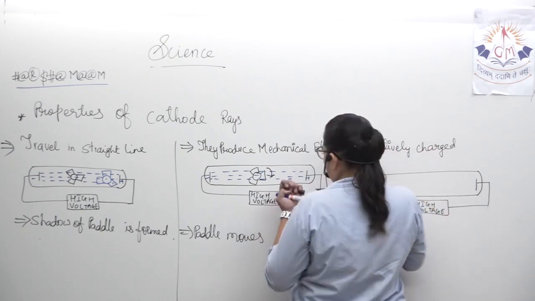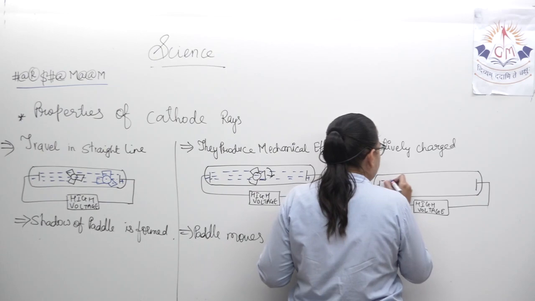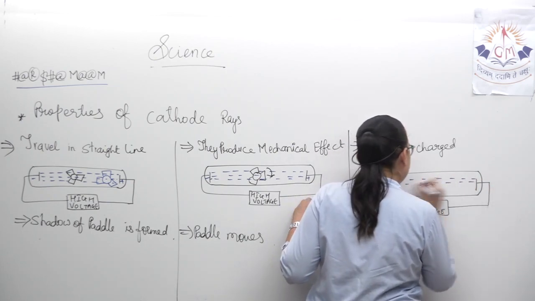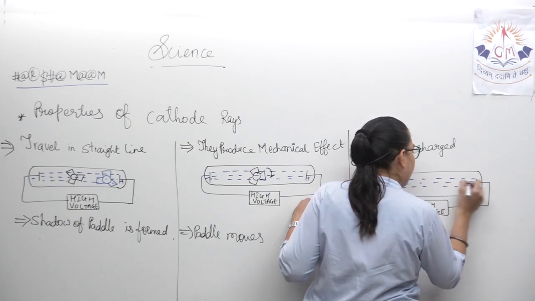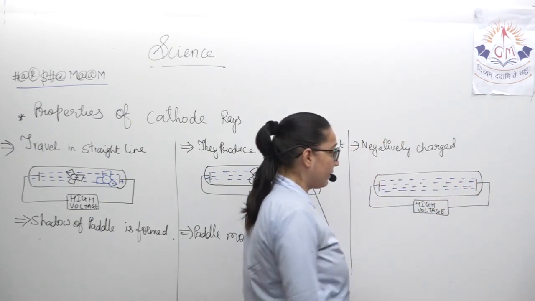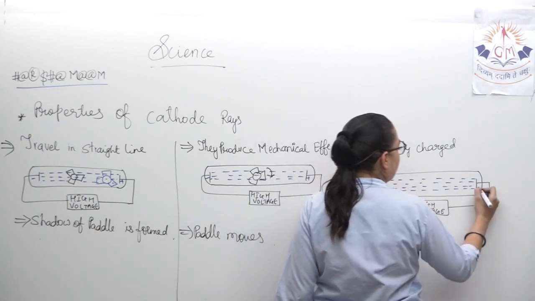What do we see? We see all the negative particles going from negative to positive. Correct? This is negative. This is positive.